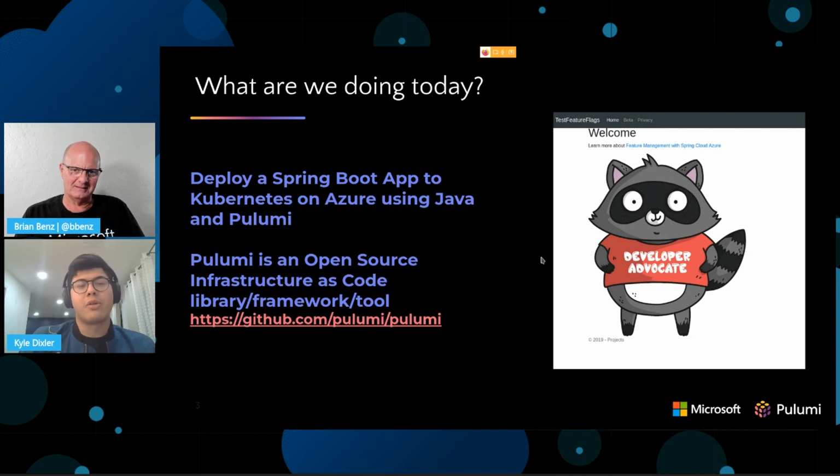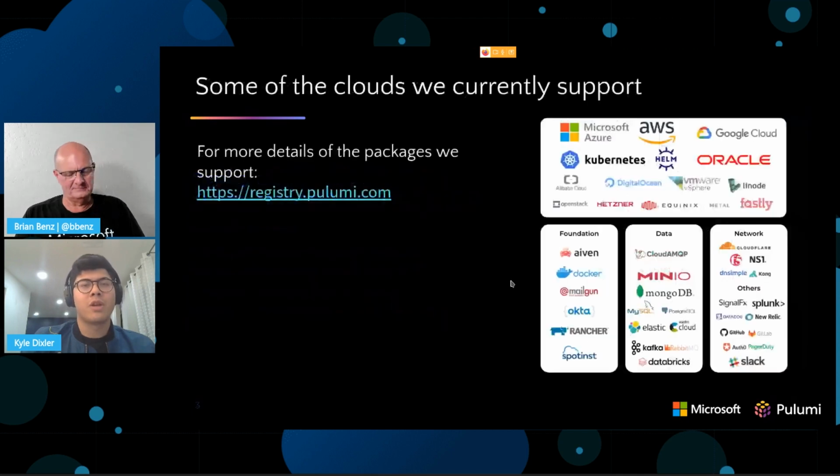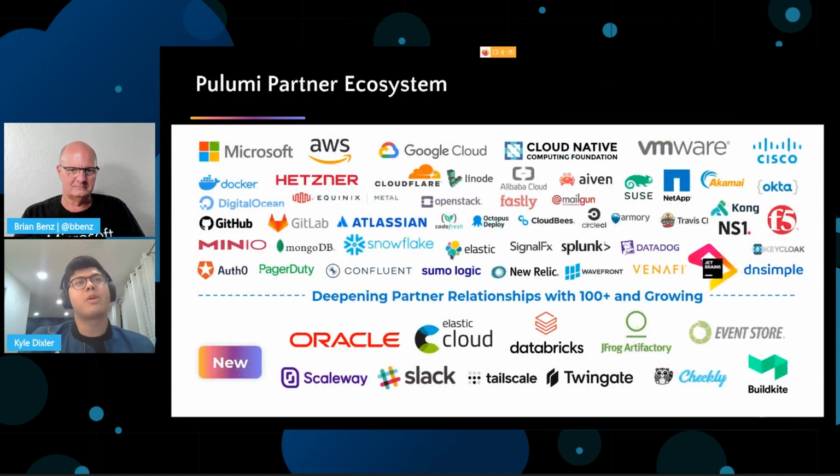So like you can read here, Pulumi is an open source infrastructure as code library, framework, tool. So you can see it on GitHub and actually make pull requests or issues in order to see the code or contribute. We support basically all the major clouds like Azure, AWS, Google Cloud, as well as platforms like Kubernetes. So we have packages at the link over there, but we've been working to build a lot of relationships with a lot of businesses in the cloud ecosystem to create content and participate in each other's events like this one, provide CI/CD integrations, and also make providers so that people that use Pulumi can be able to use the clouds of the people we're partnered with.